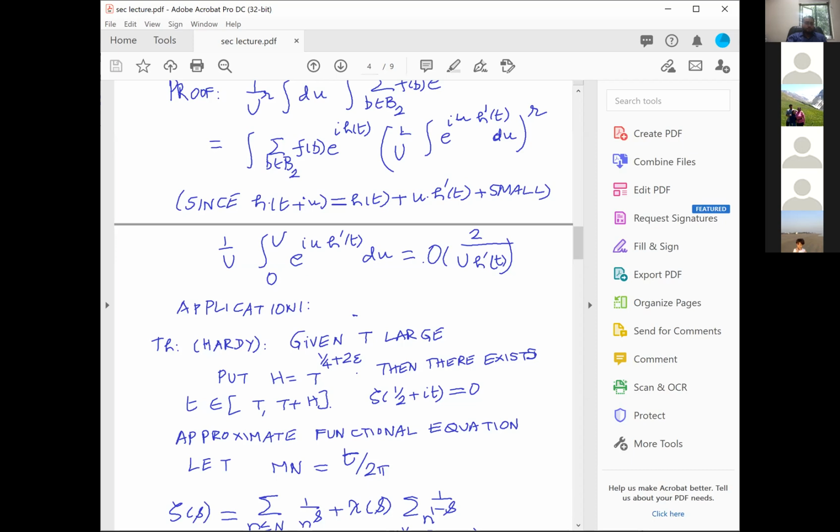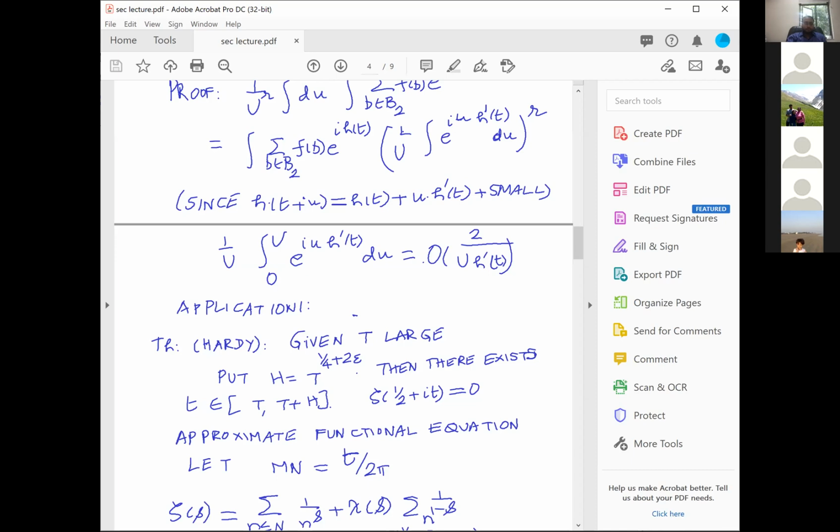Then there exists a little t lying between capital T and T plus h, such that zeta of half plus it equals 0. In other words, on the critical line, sigma equal to half, over every interval of length t power 1/4 plus 2 epsilon will contain a 0. Okay, how am I going to prove it?